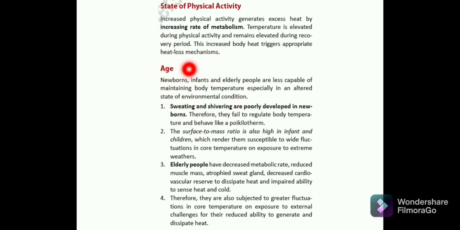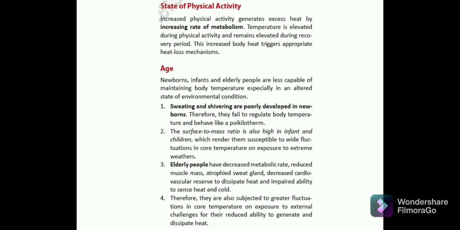So then comes the age. Now in the age, we see that the newborns, infants and the elderly people are less capable of maintaining body temperature, especially in the altered state of environmental conditions. Sweating and shivering are poorly developed in the newborns. So the newborns are unable to generate sweating and shivering.